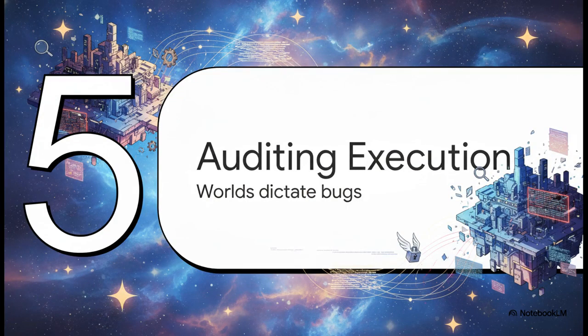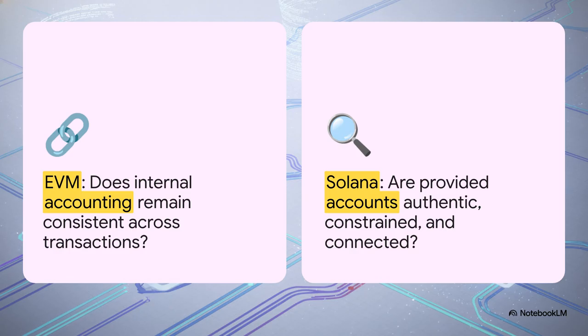Bringing us to our final section, part 5, auditing the execution world. Let's synthesize all of this. This matters deeply to anyone building, investing, or auditing in Web3, because an auditor has to ask completely different questions depending on the assumptions built into the ecosystem's base layer. For the EVM, you are utterly obsessed with order and state transitions. Does the internal accounting remain consistent across ordered transactions? But jump over to Solana, and the auditor's brain has to totally pivot to context authentication. Are the provided accounts authentic, correctly constrained, and connected as intended? You literally cannot take an EVM security checklist and apply it to a Solana program. The physics of the worlds are just too different.